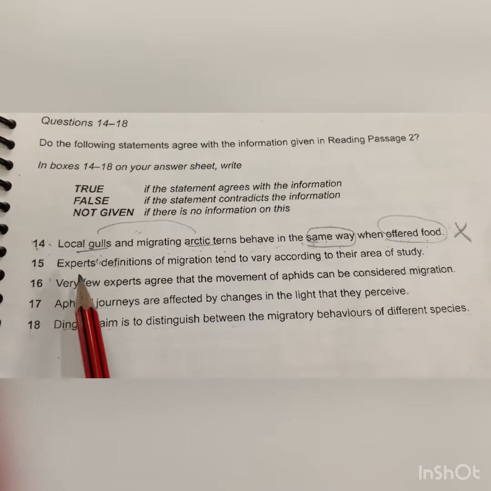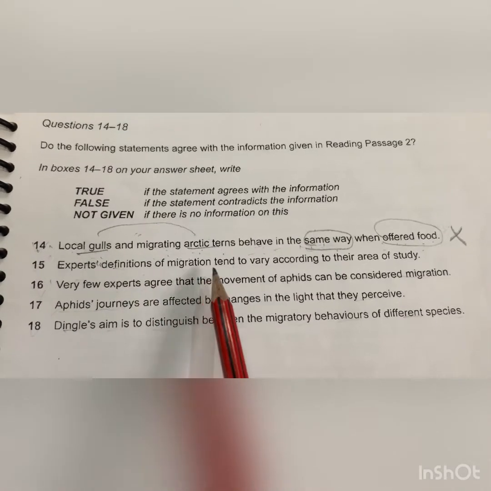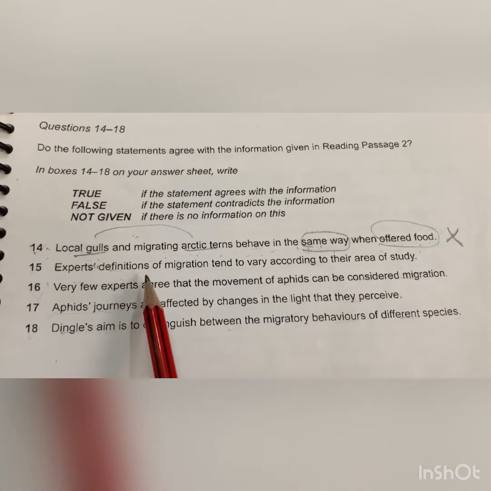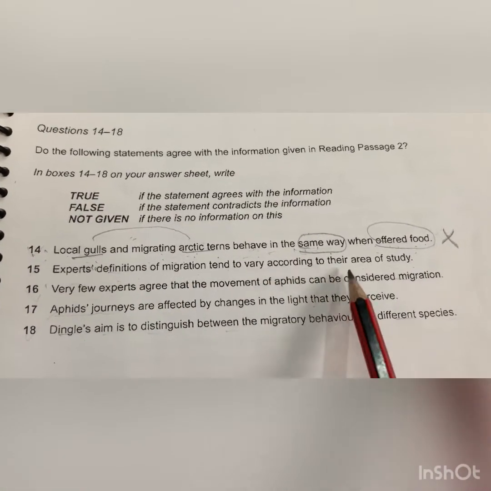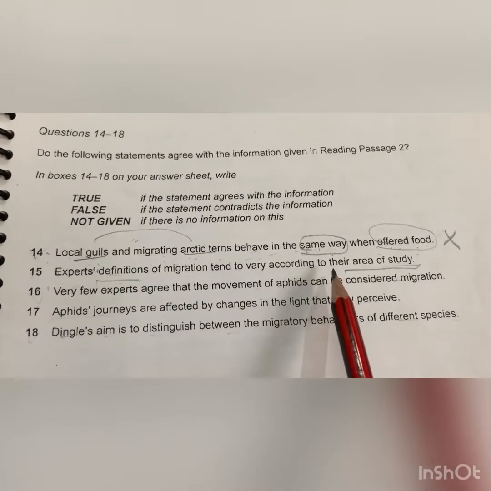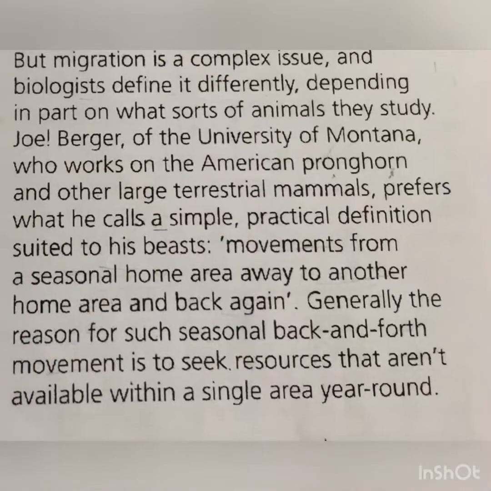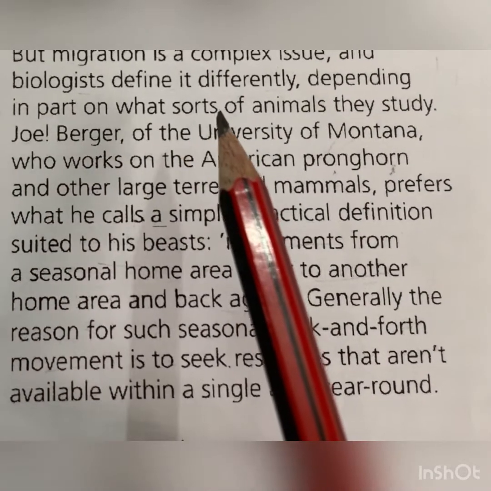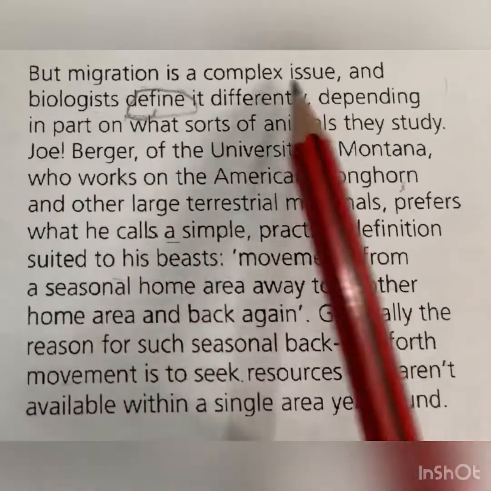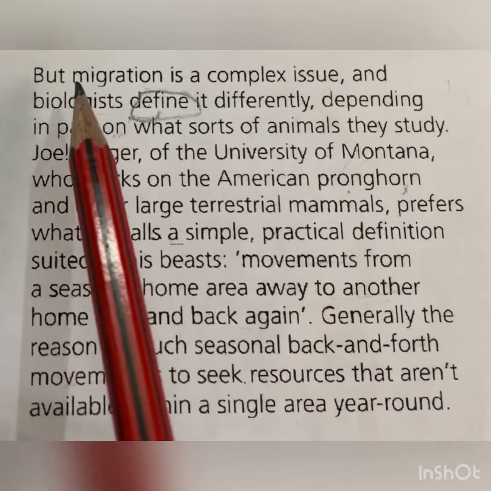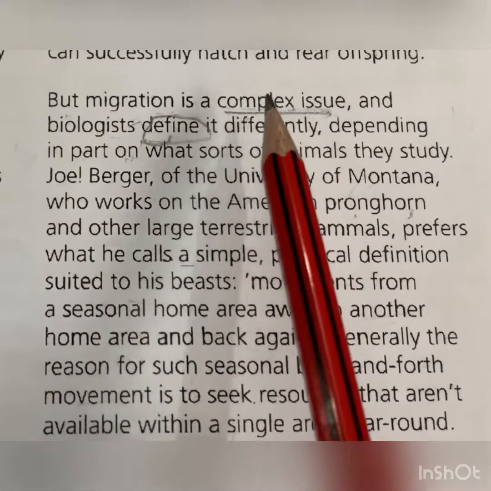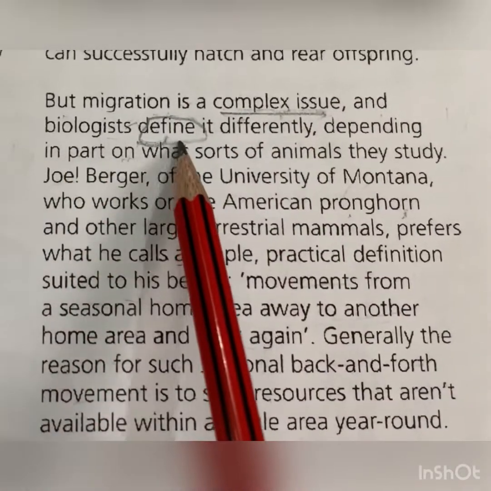The fifteenth statement is: experts' definitions of migration tend to vary according to their area of study. It means their definition depends upon the area of their study, right? So we find the keyword over here, definition, define, right? About the definition it is mentioned over here: but migration is a complex issue. Migration is not a simple one. It's a complex issue and biologists define it differently.